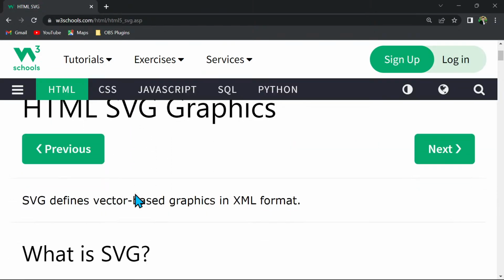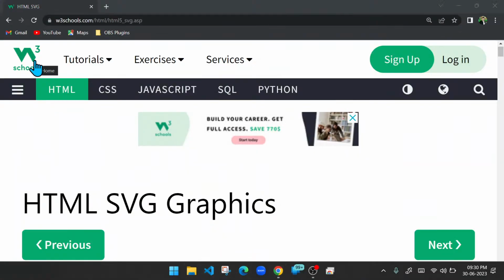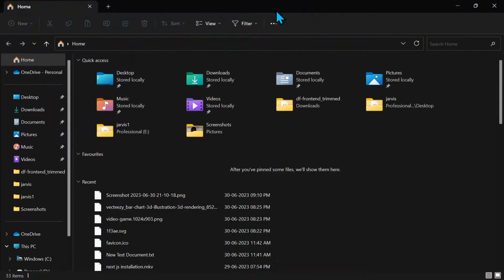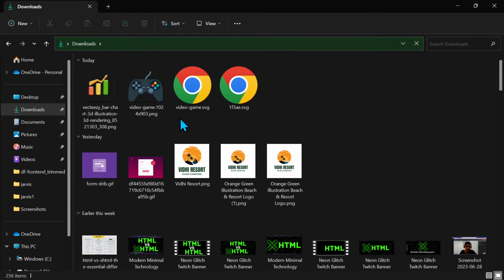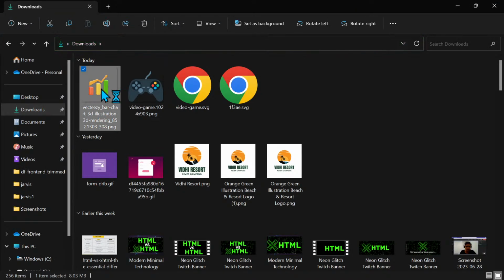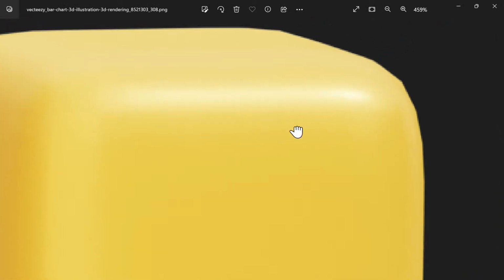Now we will start with SVG. SVG is scalable vector graphics. That is the full form, but the meaning is, let me show you the example. Let's say we want to use an image somewhere in our web page, and we want that image not to be pixelated. So now look at it. Let's say we have this image. I am going to zoom it, and as I zoom, the image is getting pixelated. You can see that it is getting pixelated because this image is a PNG or JPG image.